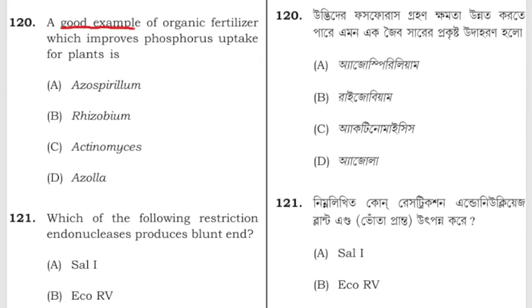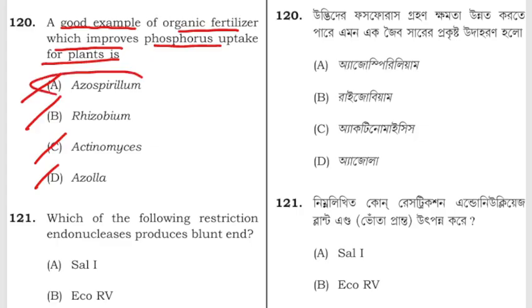A good example of organic fertilizer which improves phosphorus uptake for plants is Azospirillum, Rhizobium, Actinomyces, or Azolla. The correct answer is Azospirillum.